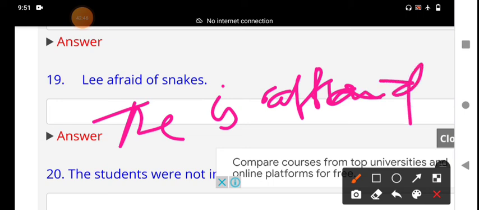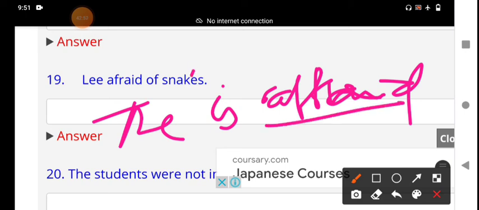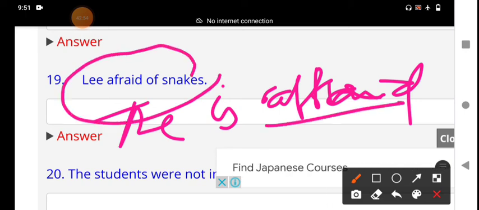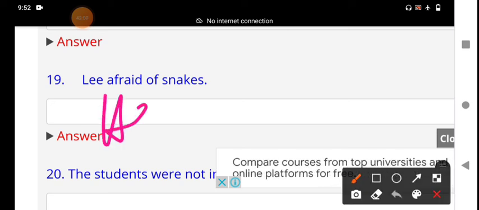Afraid. The child is afraid of snakes. Lee is afraid of snakes. It is an adjective used predicatively. We should not use it attributively, for example, "he is